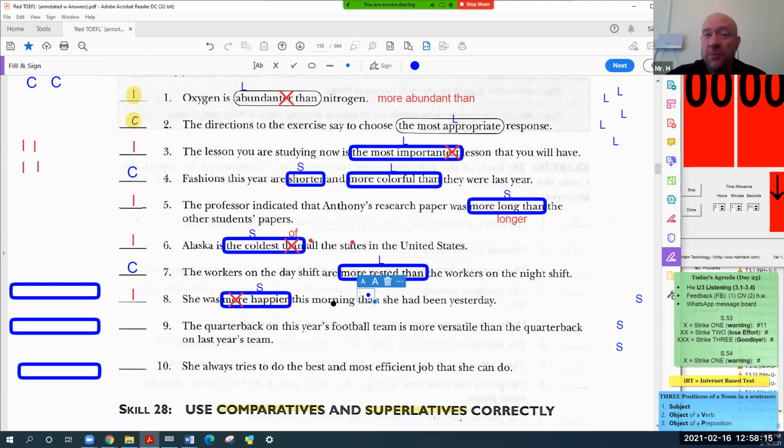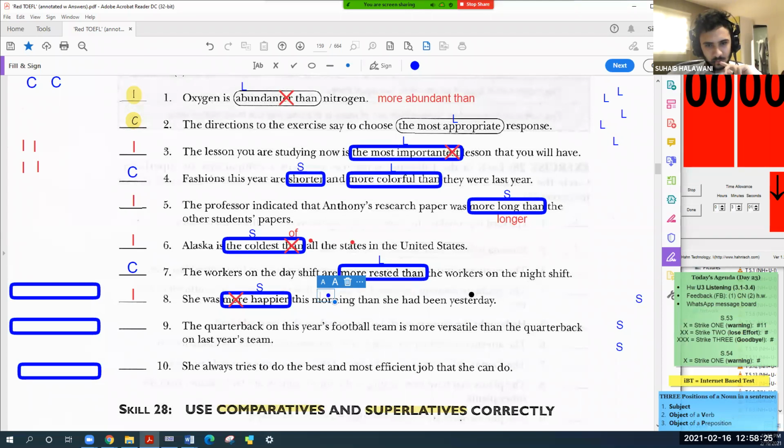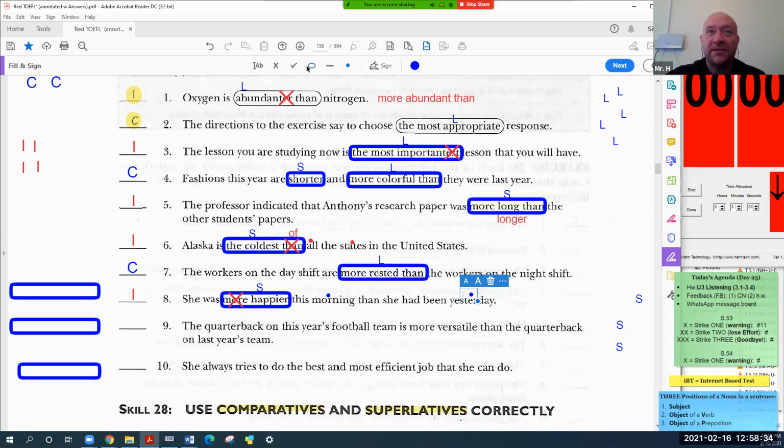Happier this morning than. We're comparing 2 things. What are we comparing? This morning and yesterday. There you go. We're comparing this morning and yesterday, so than is correct. This is the sentence.